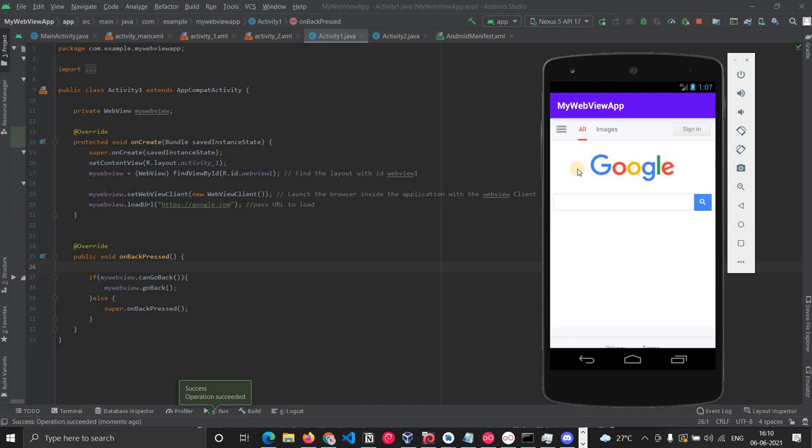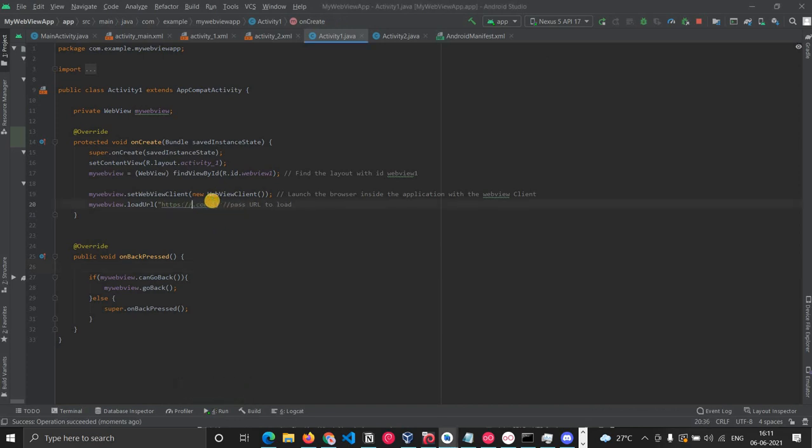We are using a web view client, which is a kind of browser that the application will use, and whatever page you give, it will load it. So if you change this to, say, able.com and rerun, let's see, we can open able.com.